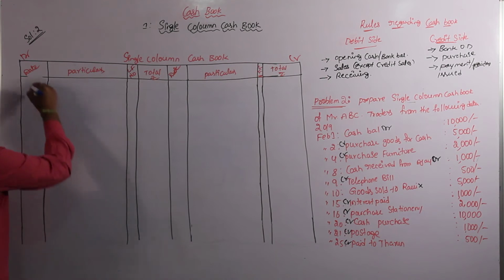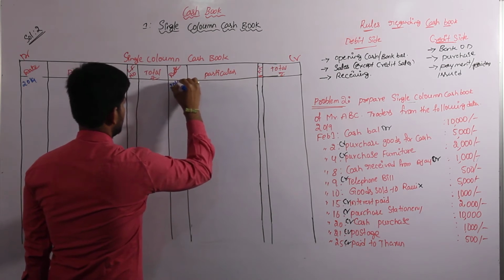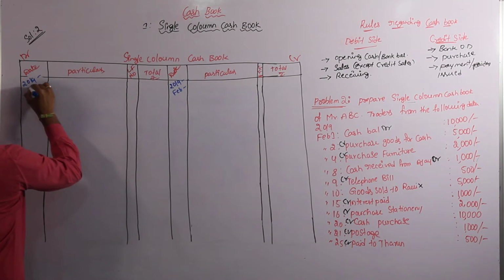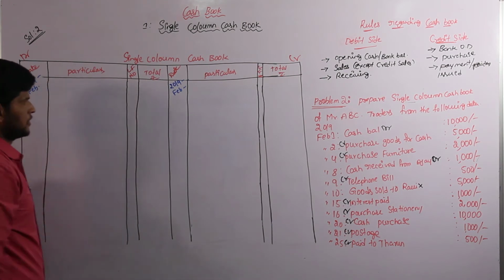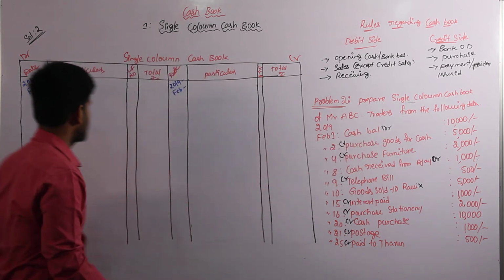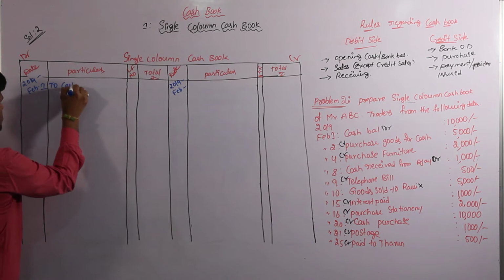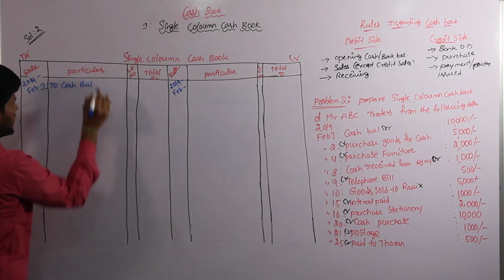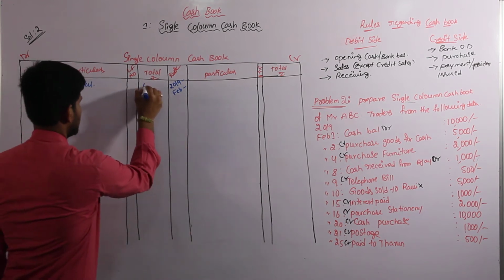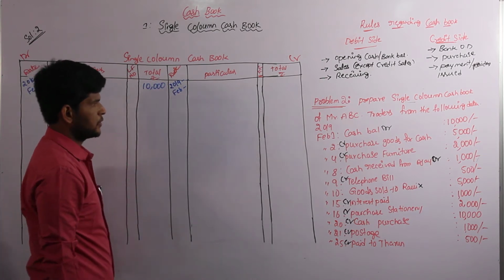And come to the date. Date is most important. All transactions are in the same month in the same year. 2019 February. Come to the first one, that is opening balance. Opening balance is debit side, February 1st, to cash balance, worth is 10,000.